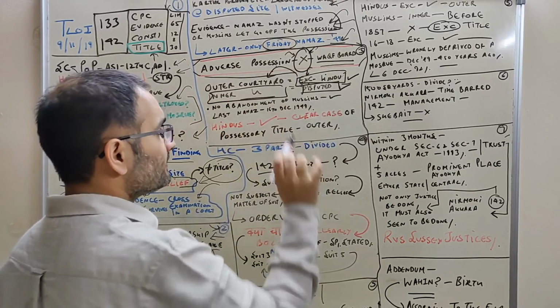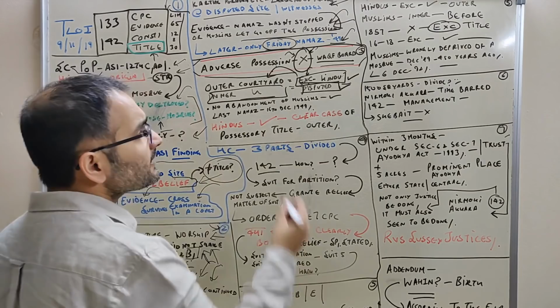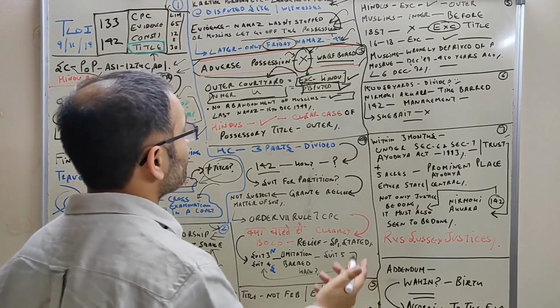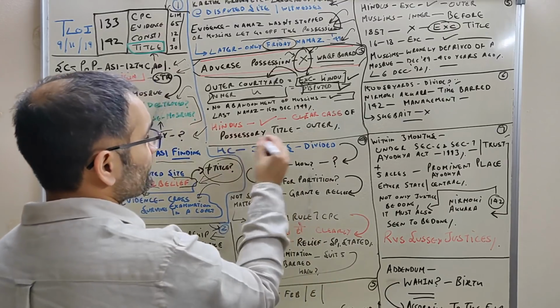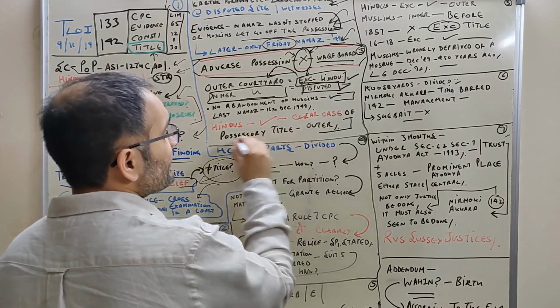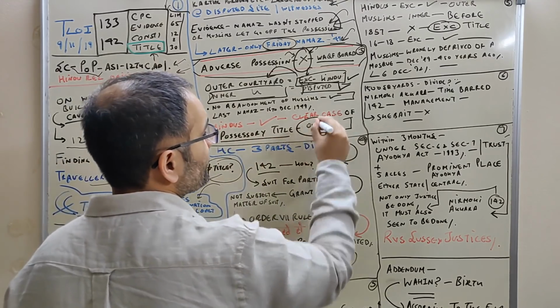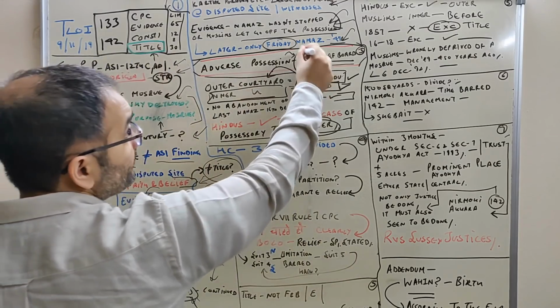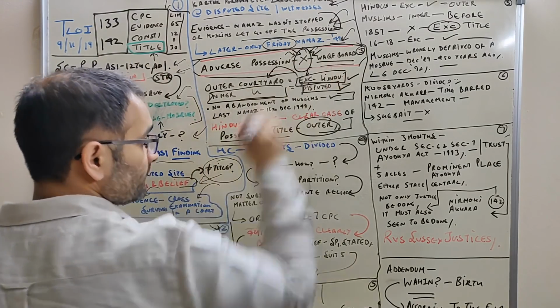So therefore, but having said all of that, Muslims never abandoned that site. No matter what hell came or high water came, they never abandoned the site. Hindus clearly proved possessory title of the outer courtyard. Inner courtyard mein adverse possession properly prove nahi hua.